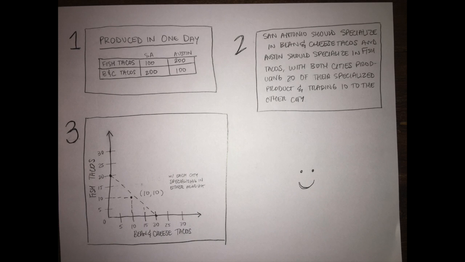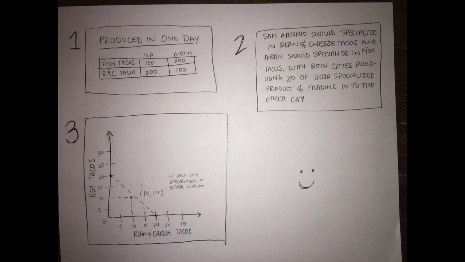So if you look at the second table there, I explained that San Antonio should specialize in bean and cheese tacos because it has the absolute and comparative advantage in bean and cheese tacos. And Austin should specialize in fish tacos because it has the comparative and absolute advantage in producing fish tacos.